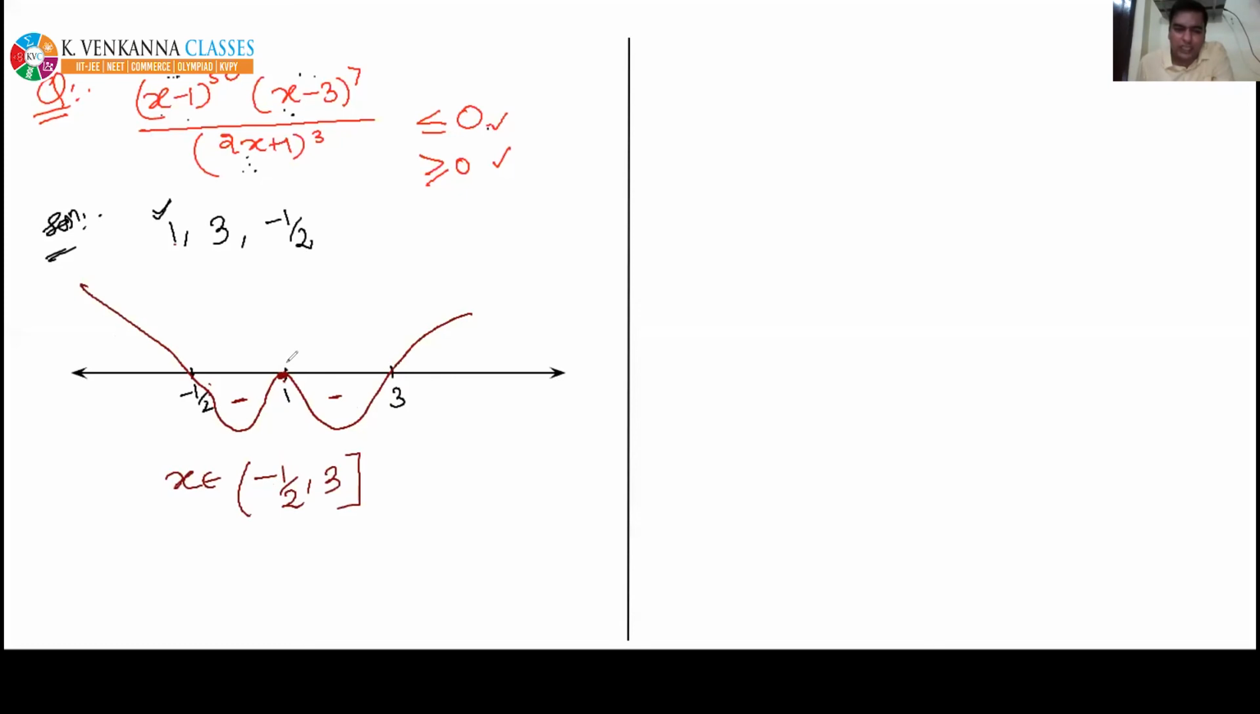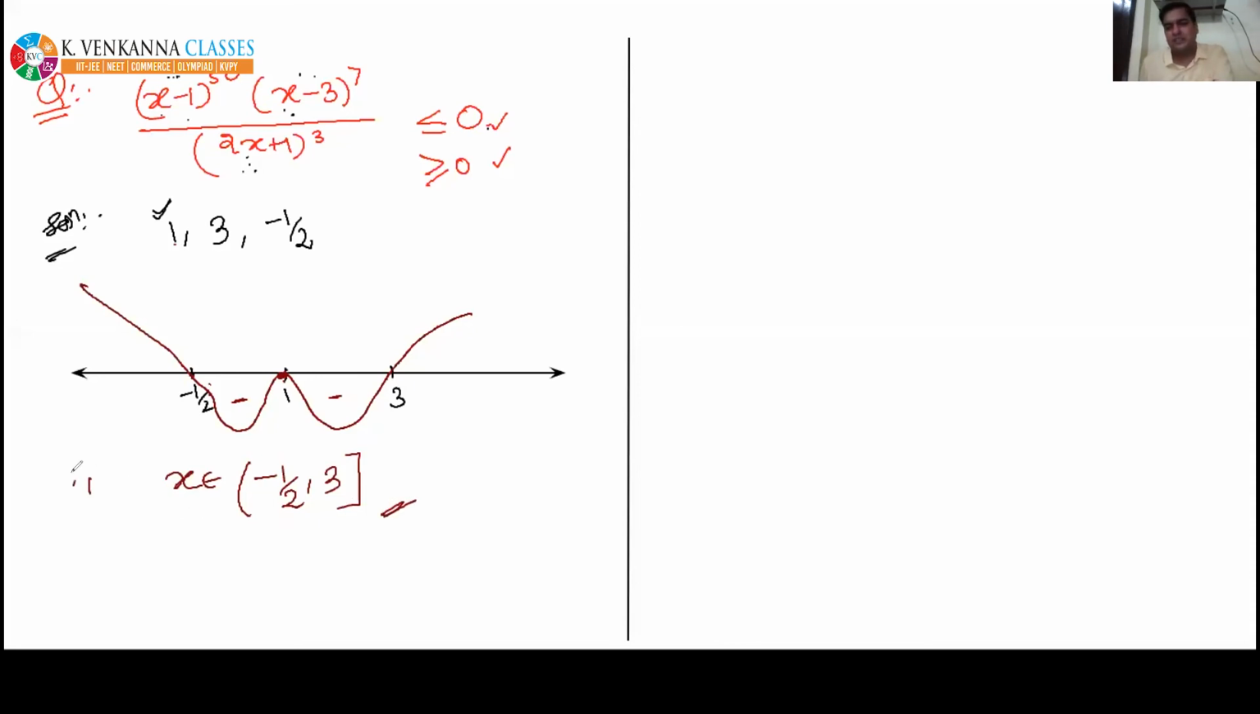Should I include 1 in our answer? Yes, 1 is included in the answer because 1 is making numerator 0. So that's why I can directly write minus half to 3. 1 will also be present in the answer. So this is the answer for the first one.